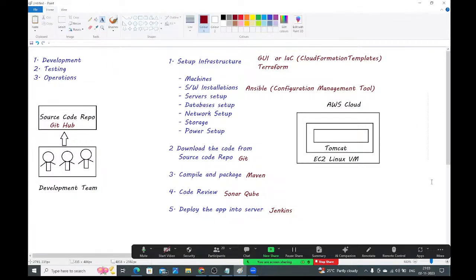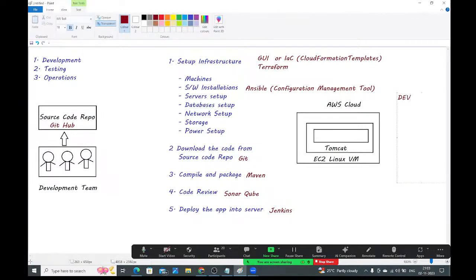They have a dev environment, SIT environment, UAT environment, pilot environment, prod environment, etc. They have different environments like this. Before deploying the application in the prod environment, we need to test our application in multiple environments. So you need to run your application in multiple environments, guys.